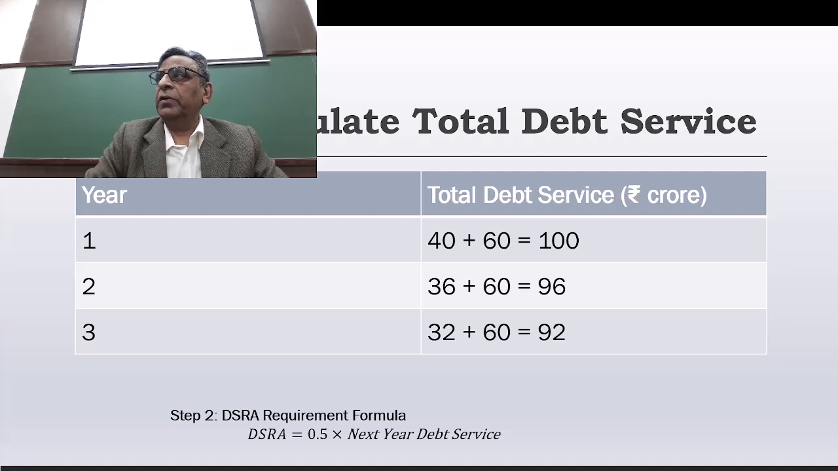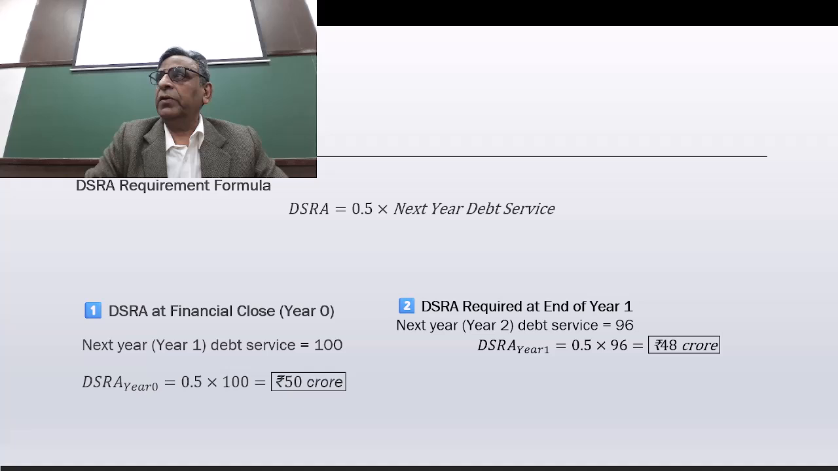Next year they are going to pay this 100 crores, but at the financial year close of year 0, the year before they are supposed to pay, they have to keep 50 crores in a bank account which they can't use for any purpose. It can't be used for any dividend or anything else. It can be kept only for repaying the debt. This is the formula which was already given in the earlier slide. DSRA at the financial year close is 0.5 times 100, which is 50 crores. So the company needs to deposit 50 crores in a separate bank account.